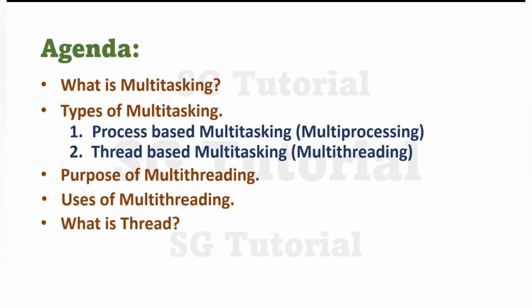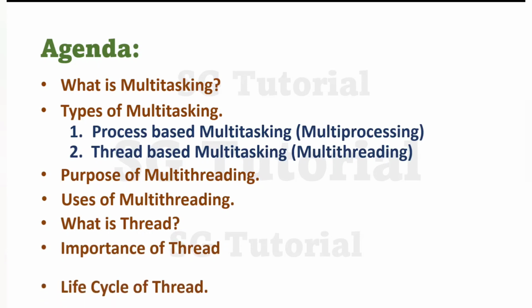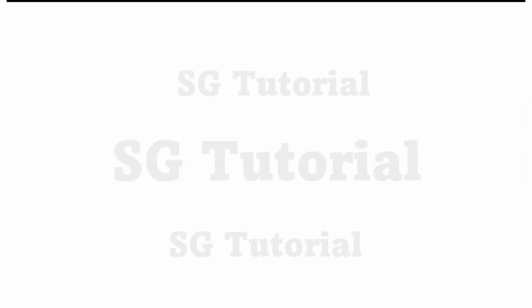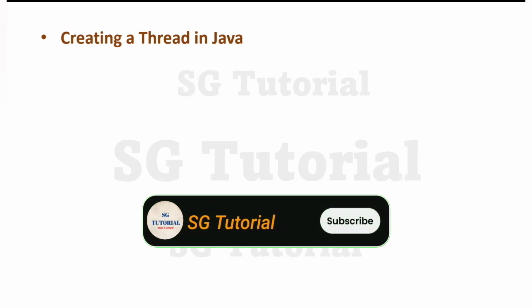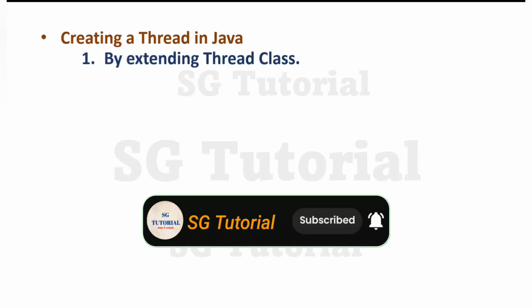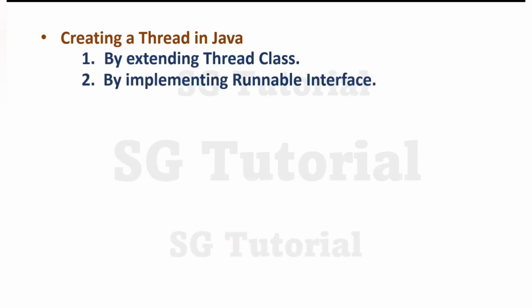Then I will explain importance of thread, that is why do we need thread, and then we are going to discuss life cycle of thread. How thread life cycle is going on, how many states are there and all. Okay? And once you understand what is thread and life cycle of thread, then I will explain how we can create thread. Because to use thread in a program, first we will have to create it, right? So first I will explain how to create thread in Java. Basically in Java, we can create thread by two ways: by extending thread class and another way is by implementing runnable interface. I will explain both the ways.